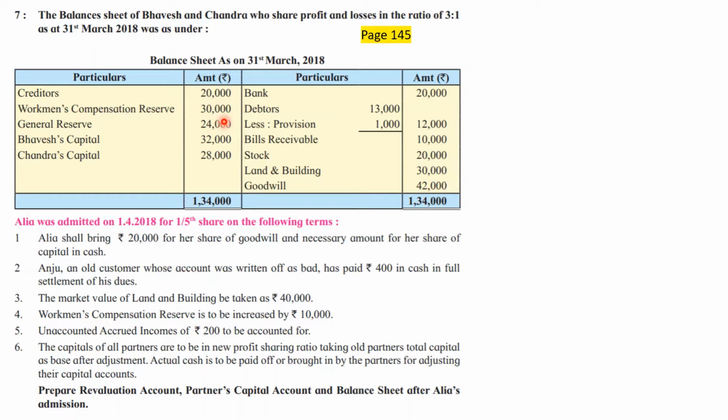Now, what is workmen compensation reserve? Sometimes you are working in factories. You are not just a trading concern, but you are a manufacturing concern, or you are sending your workers with the goods to your customer's place in vehicles. In that case, it may so happen that while working in the factory, some accidents may take place, or while the employees are taking the goods to the customer, some accidents may take place in transportation and the employees may suffer.